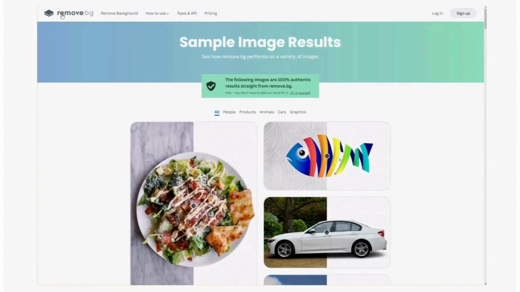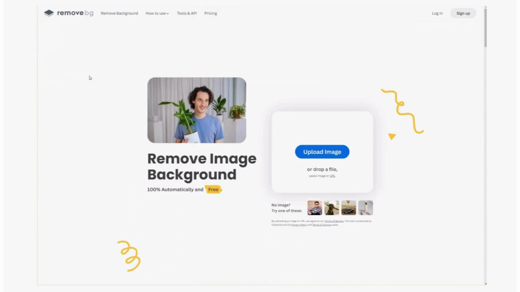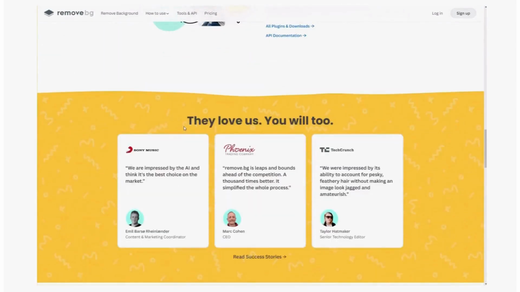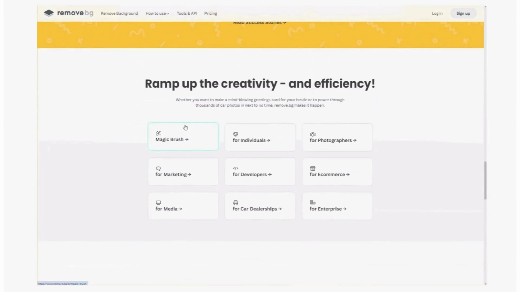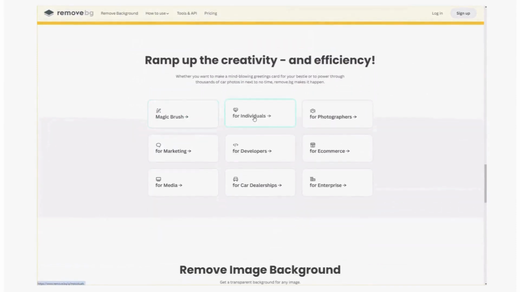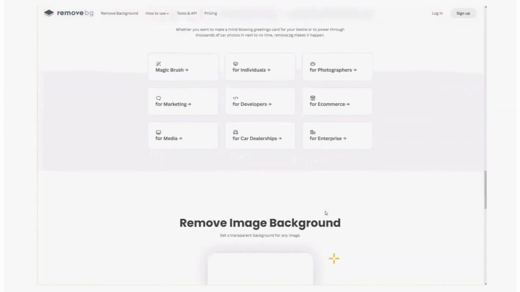The homepage displays a variety of sample images depicting the removal of backgrounds for comparison. In the middle of the page, there are highlighted key concepts, such as car dealer samples demonstrating background removal for images. This feature is excellent for enhancing the presentation of your car when listing it for sale.